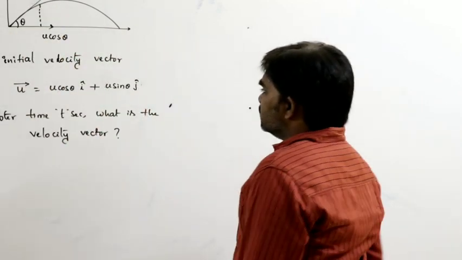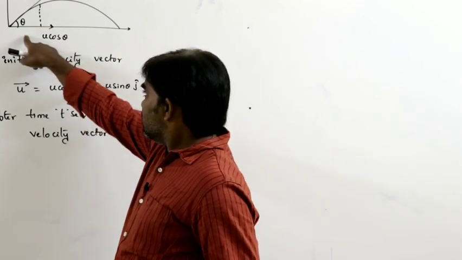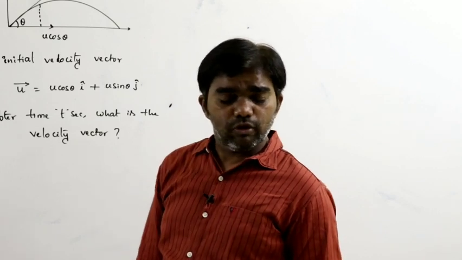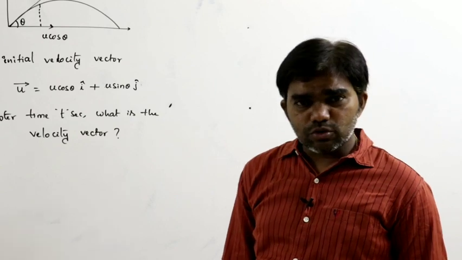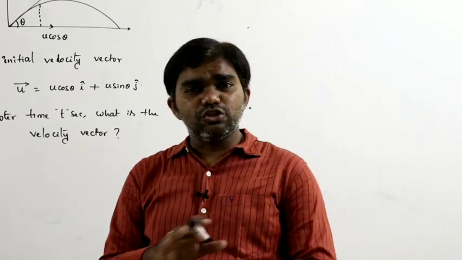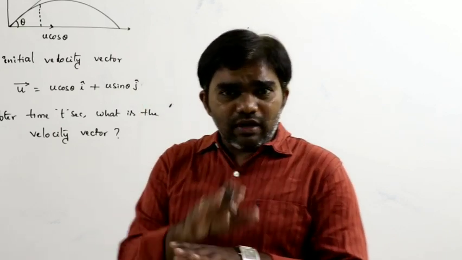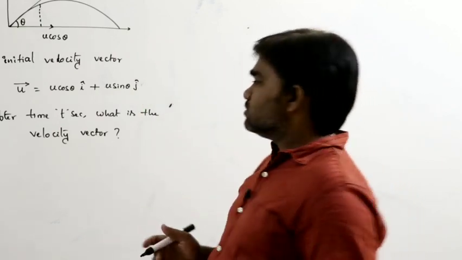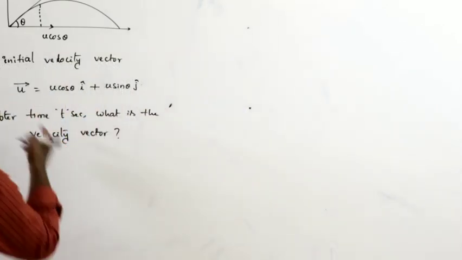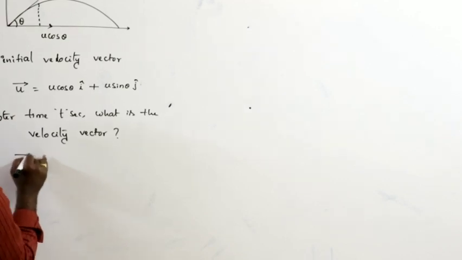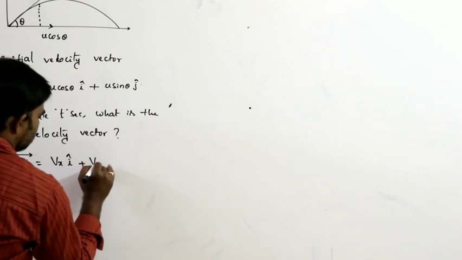Now, we know that along the horizontal direction, the body moves with constant velocity. That means there is no change in velocity along the horizontal direction. Velocity of the body remains constant. So after time t seconds, let us say this is the initial velocity, the final velocity vector can be written as Vx i cap plus Vy j cap.